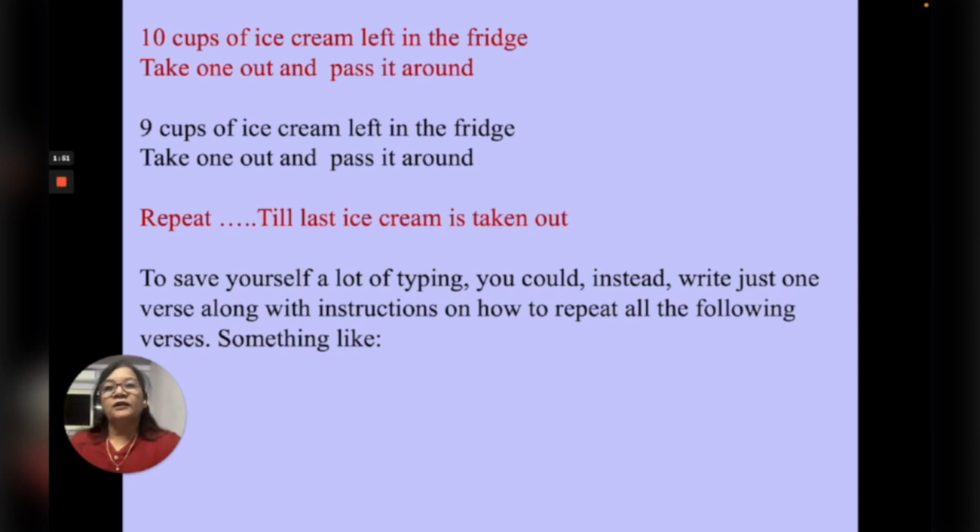So you have to write 10 cups of ice cream left in the fridge. Take one out and pass it around. And then how many cups will be left? 9. So you have to write 9 cups of ice cream left in the fridge. Take one out and pass it around. Like this, you will have to repeat till the last ice cream is taken out.